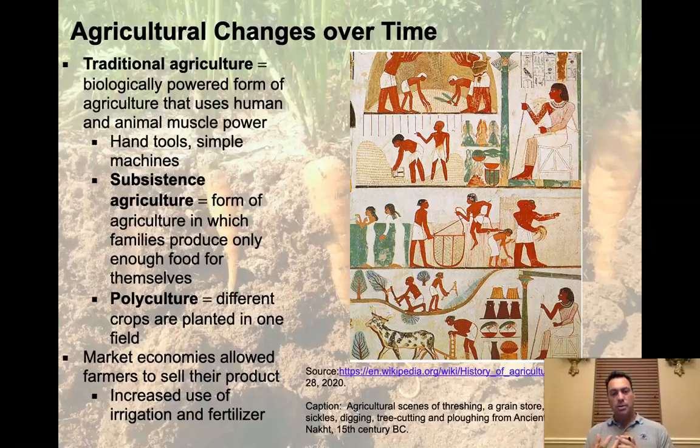What that allowed people to do was to overproduce and to keep the difference in the form of coin. In order to do this, of course, it increased the use of irrigation and fertilizer, and we started to see a strong desire to have a large amount of agriculture because you can produce a large amount of income by doing this. And this happened for a very long time.